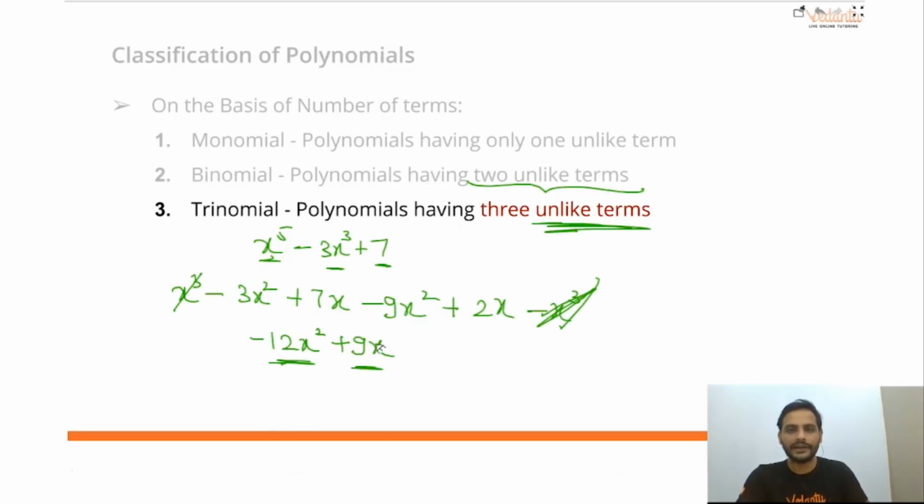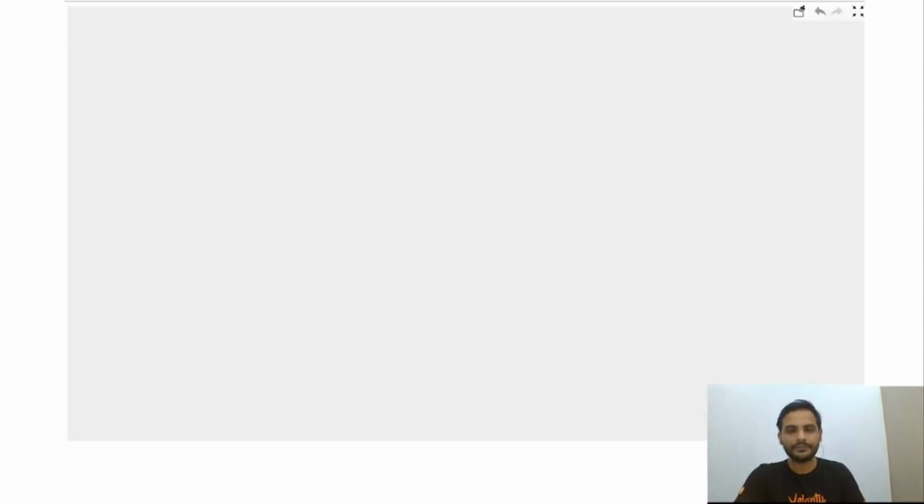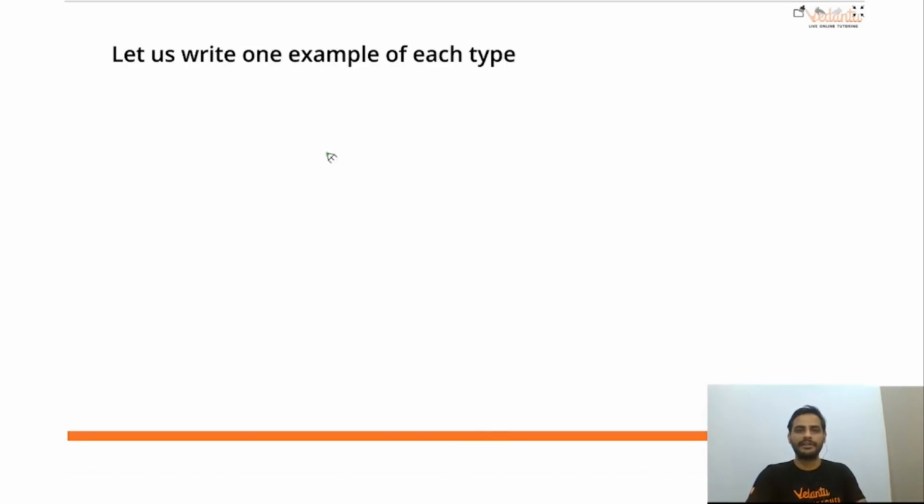When you have two unlike terms, it will be a binomial. Understood, class? So whenever an expression is given, do not count the terms directly. First check whether there are terms which can be added or not. Then we will go for the part whether it is a binomial, trinomial, monomial, whatever it is. Understood? Clear? Now, so we have written the example.